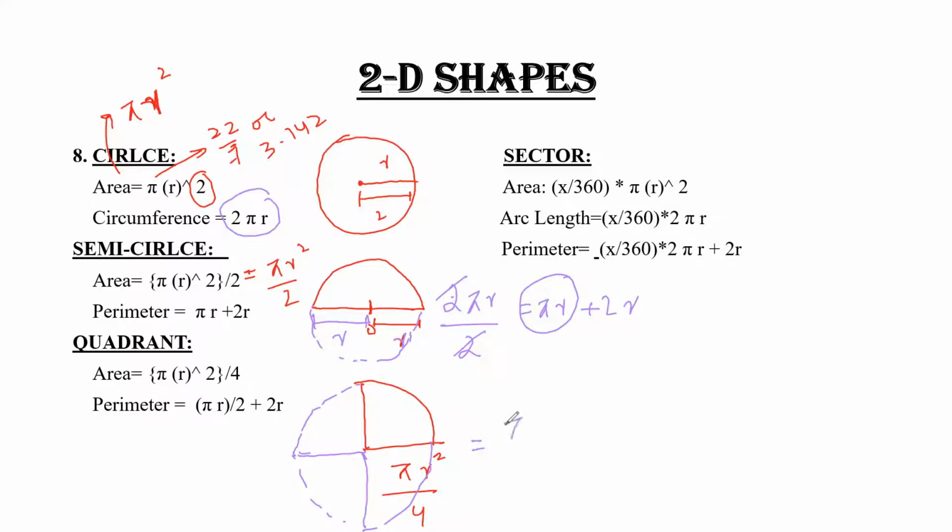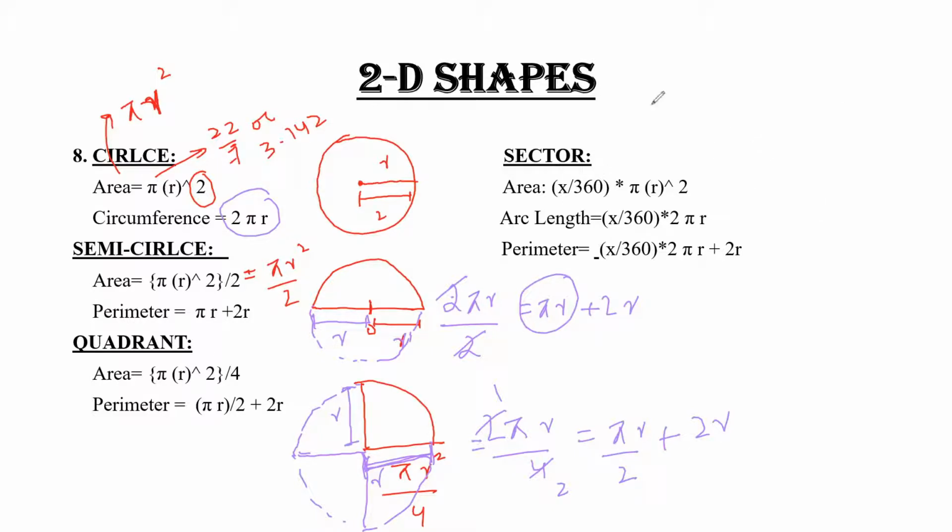Similarly, if we talk about this, the circumference for the quadrant is 2 pi r upon 4, and 2 times 1, 2 times 2, you will get your answer pi r upon 2. And these are the two. This is your first radius, and this is your second radius. So 2 radii and plus 2r. Clear? In this way we have designed the formulas for these three.